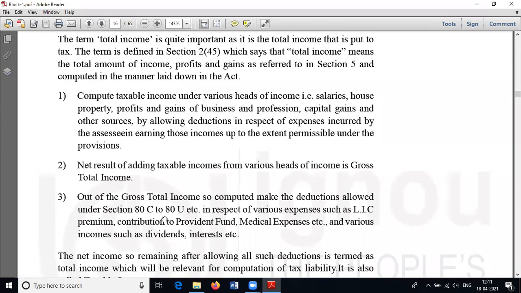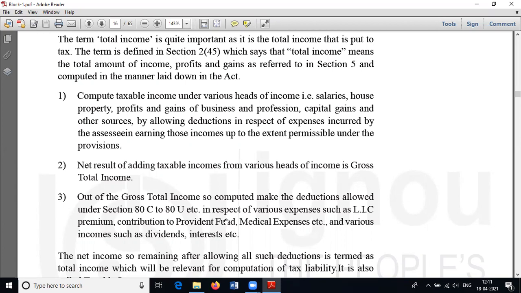Total income means gross total income minus all deductions under section 80 or under Chapter 6A. That means section 80C to 80U. So the next question is, what are the deductions available to an individual or to an assessee?